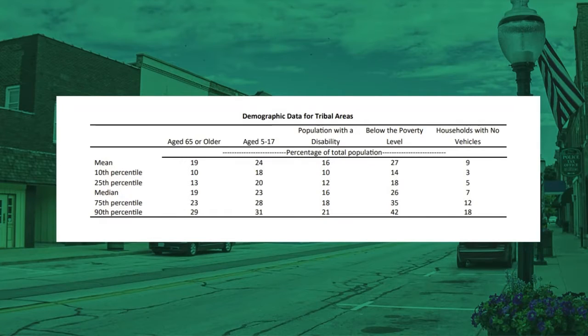Now, demographic information on reservations, primarily concerning factors that are traditionally associated with mobility-dependent segments of the population, was studied using data from the American Community Survey. In the average tribal area, 19% of the population is aged 65 or older, 24% is aged 5 to 17, 16% has a disability, 27% has household income below the poverty level, and 9% are living in a household with no vehicle. Tribal areas have a disproportionately higher percentage of some of these population groups.